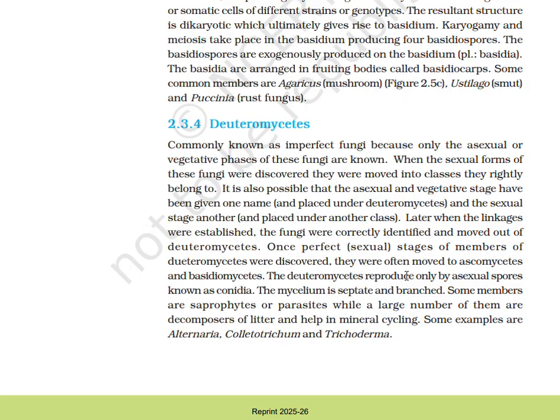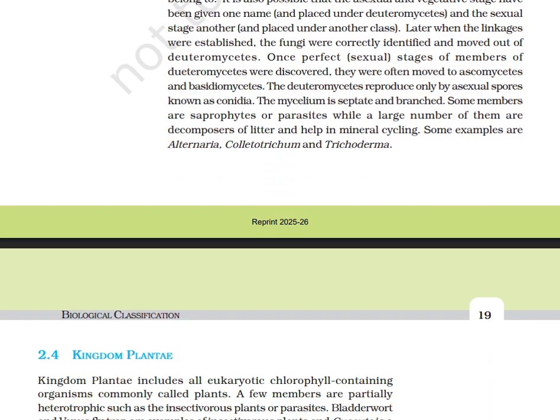The Deuteromycetes reproduce only by asexual spores known as conidia. The mycelium is septate and branched. Some members are saprophytes or parasites, while a large number of them are decomposers of litter and help in mineral recycling. Some examples are Alternaria, Colletotrichum, and Trichoderma.